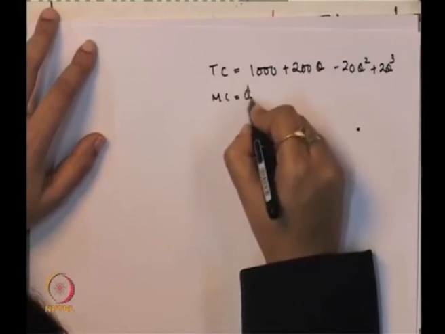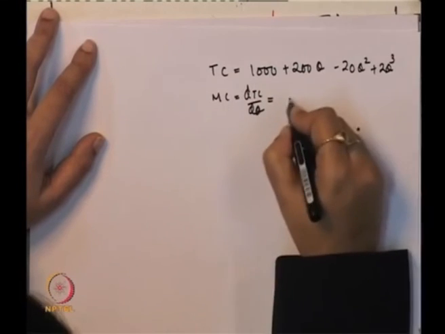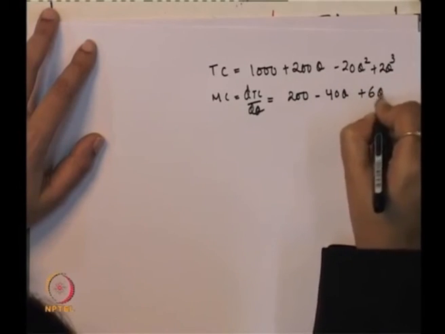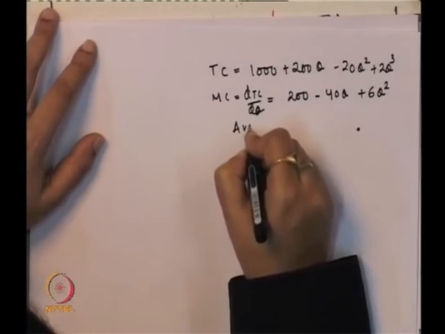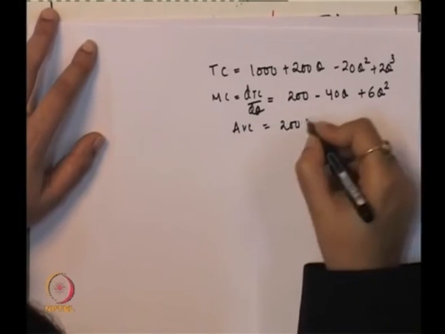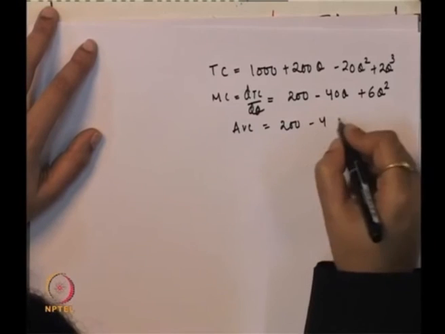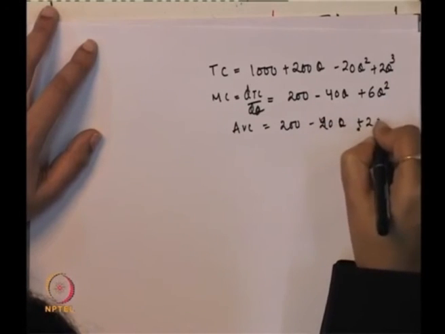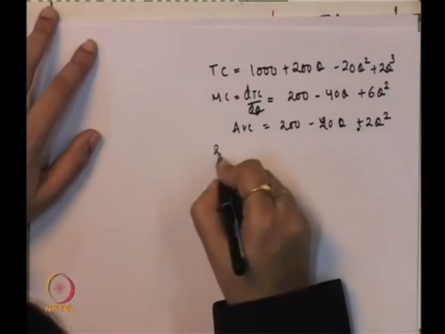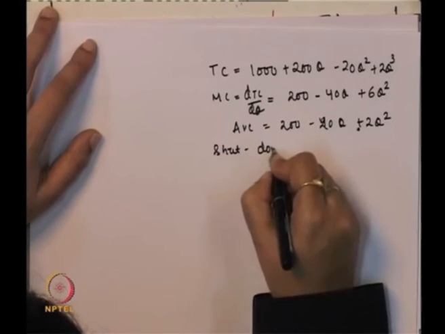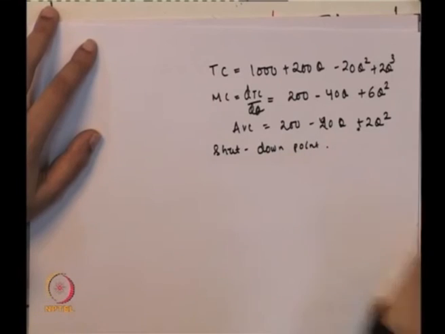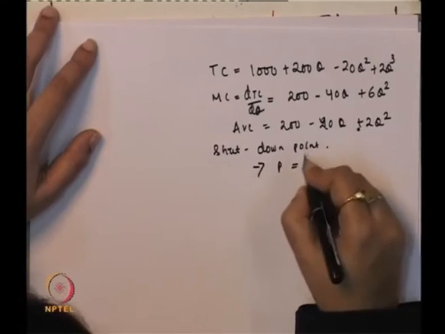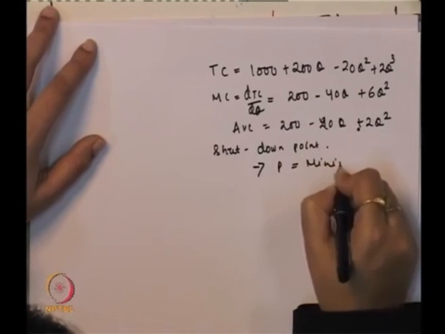Marginal cost will take a first order derivative of total cost with respect to q. So, that comes to 200 minus 40q plus 6q square. Average variable cost is 200 minus 20q plus 2q square, and to find out the shutdown point, what is the shutdown point?